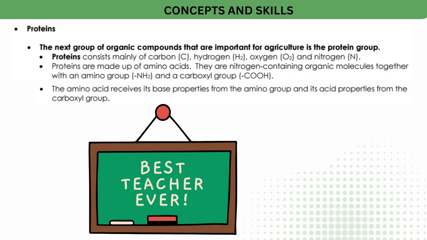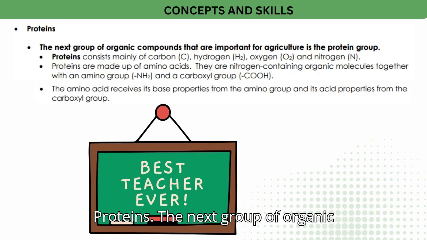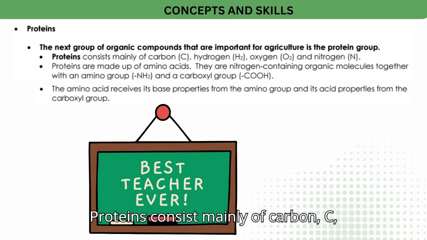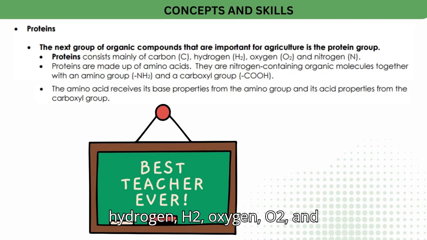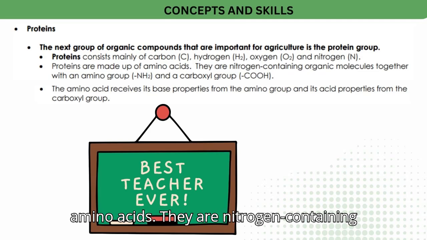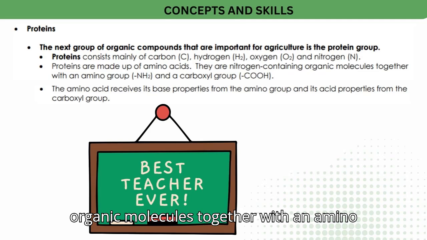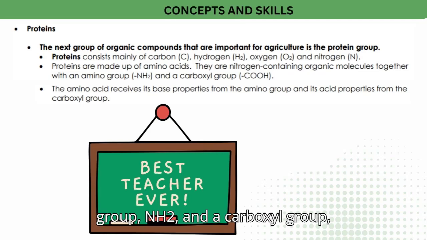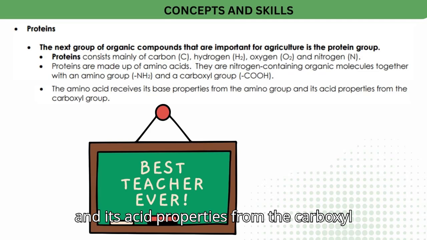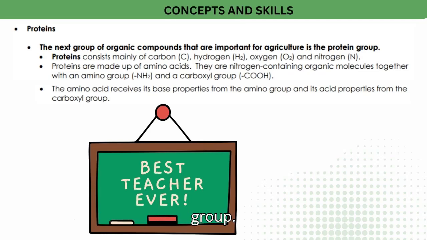Concepts and skills. Proteins. The next group of organic compounds that are important for agriculture is the protein group. Proteins consist mainly of carbon, C, hydrogen, H2, oxygen, O2, and nitrogen, N. Proteins are made up of amino acids. They are nitrogen-containing organic molecules together with an amino group, NH2, and a carboxyl group, COOH. The amino acid receives its base properties from the amino group and its acid properties from the carboxyl group.